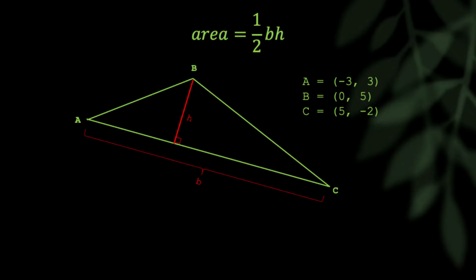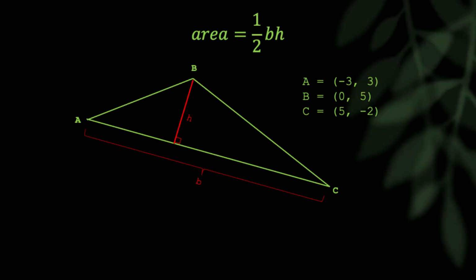One way is to get the length of one of the sides and the height of the triangle from the opposite angle. So for example, if h represents the height, it would go from angle B down to side AC, which I've labeled as lowercase b. So 1/2 b times the height would give you the area. But how on earth do you get the height?